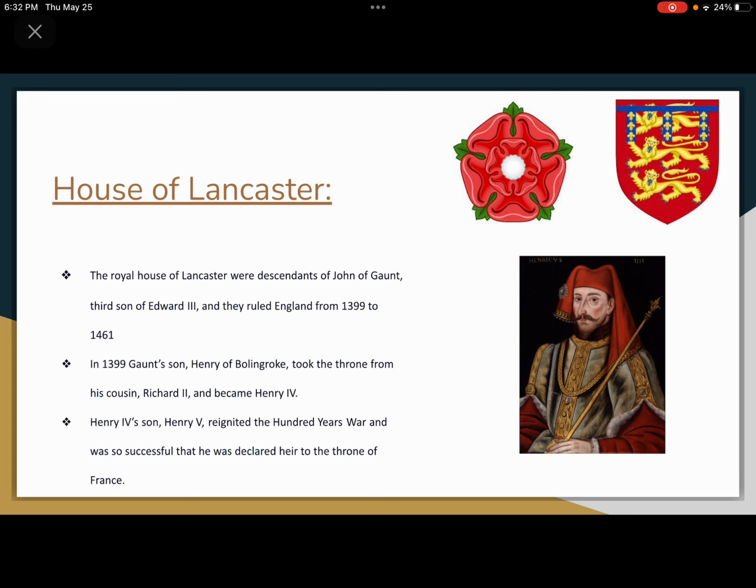Henry IV's son, Henry V, reignited the 100-Year War and was so successful that he was declared heir to the throne of France. However, he died when his son was still a baby. This baby was Henry VI, whose reign was dominated by conflict between his closest relatives. This conflict and the loss of Henry's French kingdom eventually led to the War of the Roses.